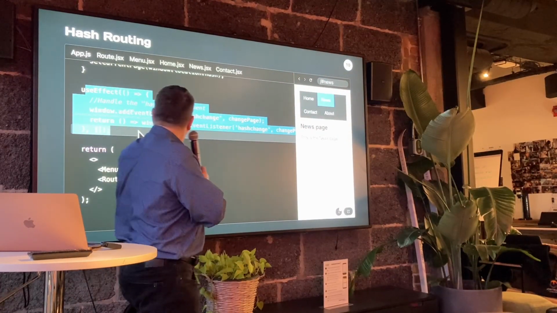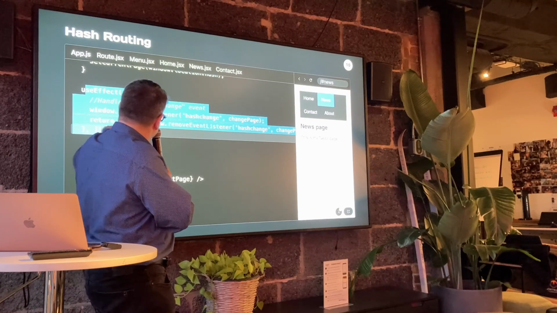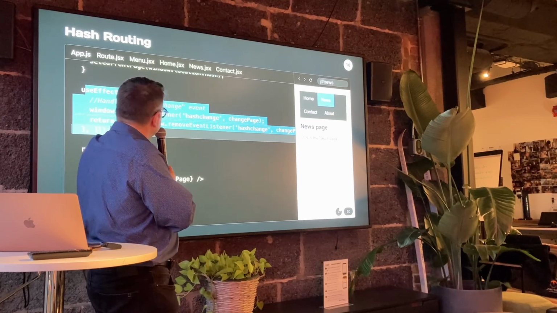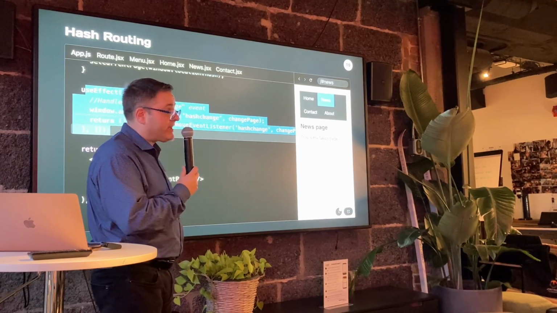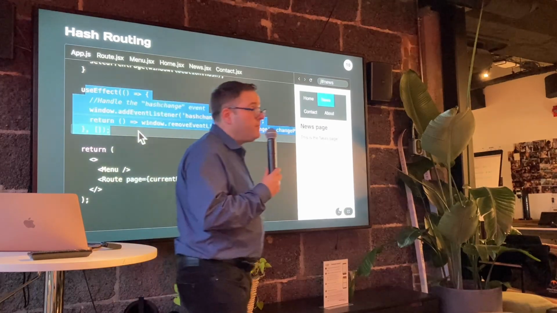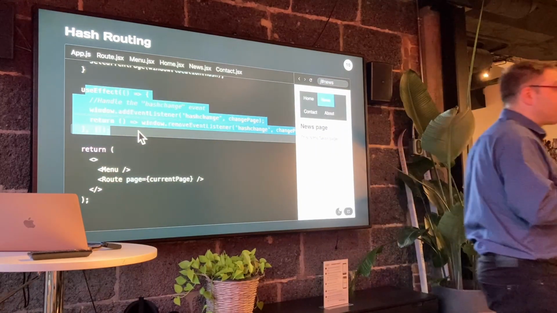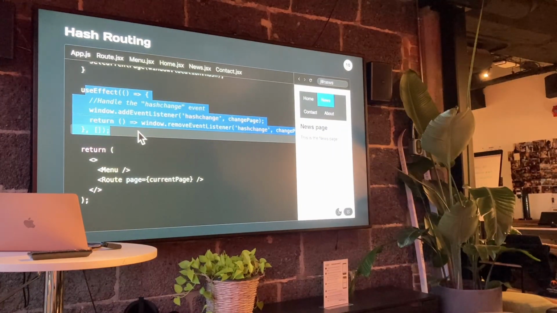Hash change, page, okay. And we can see the return as another arrow function, which is going to do the opposite effect. It's going to remove the event listener. Now this is important, because remember, when I'm in dev mode, this is going to run twice, and it's going to register twice.